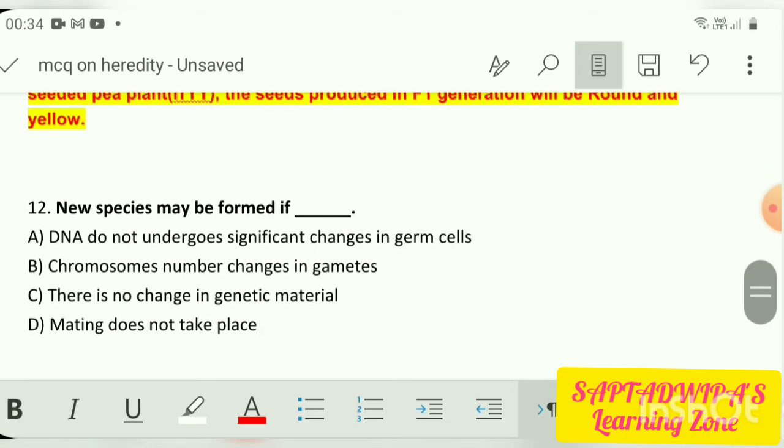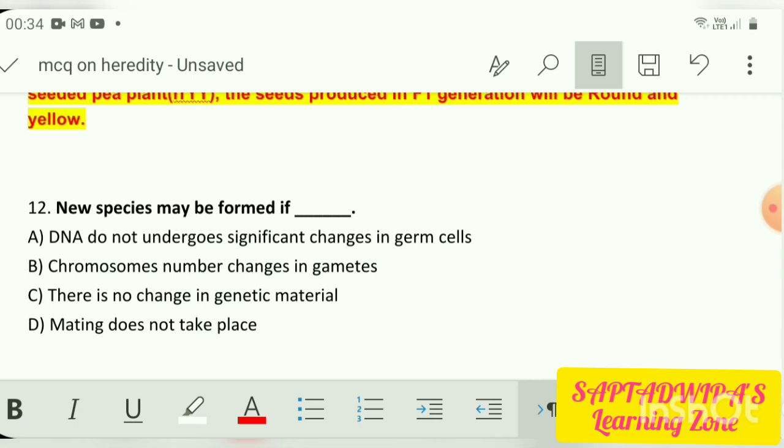Coming to number 12. New species may be formed if: DNA does not undergo significant changes in germ cells, chromosome number changes in gametes, there is no change in genetic material, or mating does not take place. First of all, the question is asking when new species may be formed. Similar species are formed if everything is normal, the DNA is not undergoing any significant change, no changes in the genetic material.